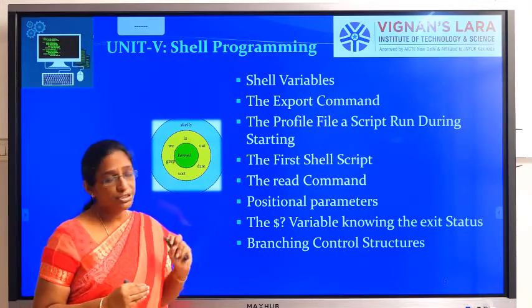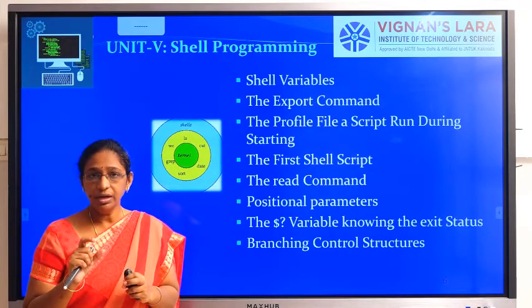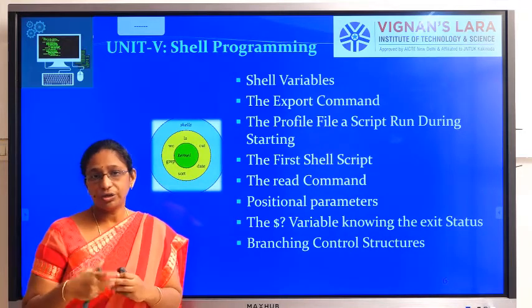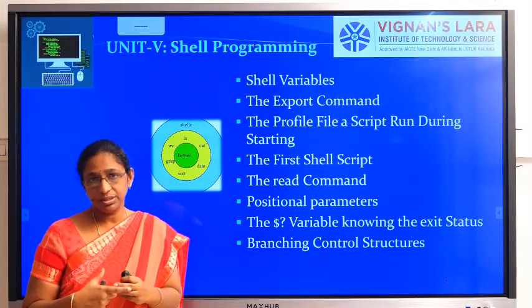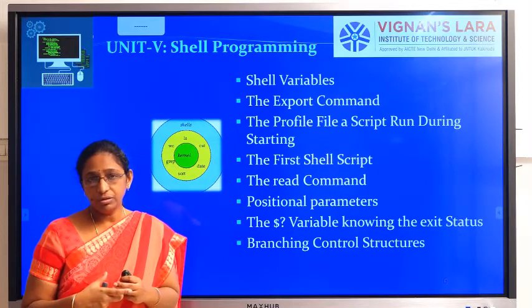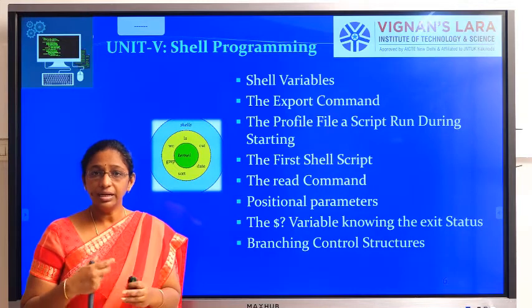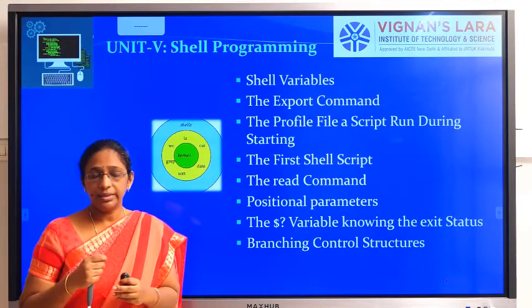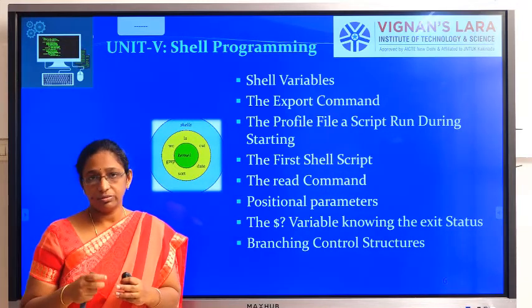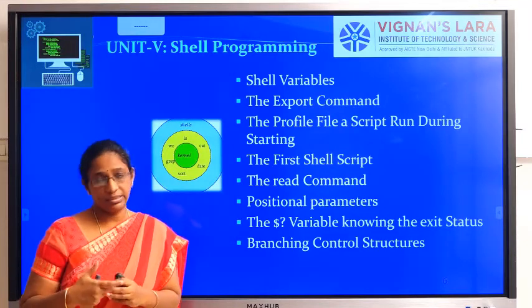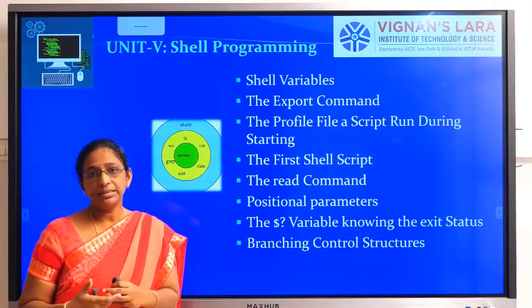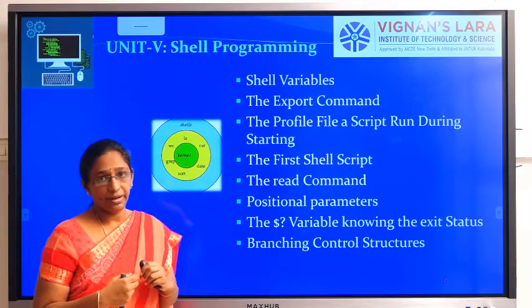Okay, so that is the read command, and we have some positional parameters. These positional parameters are used for passing arguments to the script. You can pass some arguments to the script from the command line prompt, that is nothing but the ./a.out. From the command line prompt you can pass parameters to the script, and for passing them you have the positional parameters.